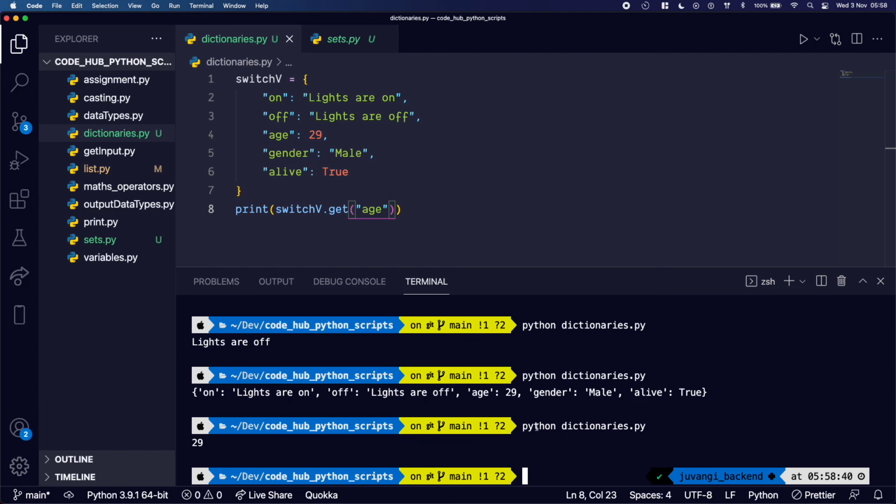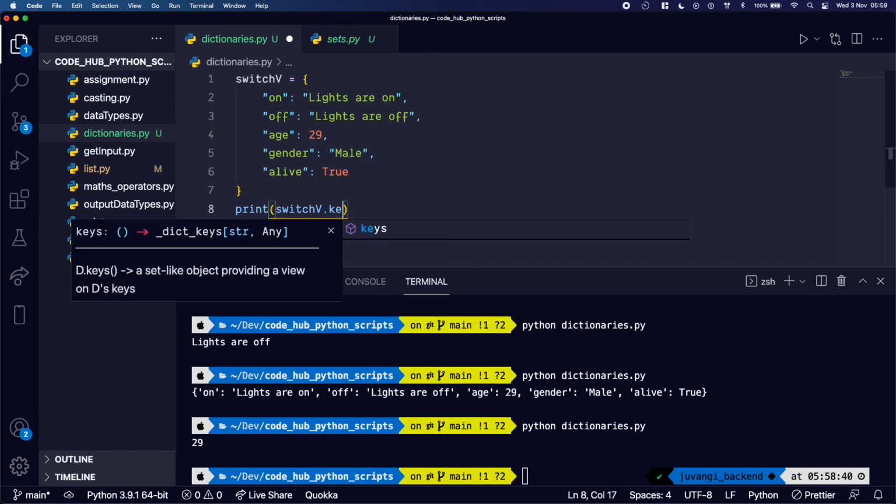All right, we can also get the list of keys to see all the keys in our application. One of the ways to do that is to use dot keys. So I'm just gonna write dot keys, and I'm just gonna print.